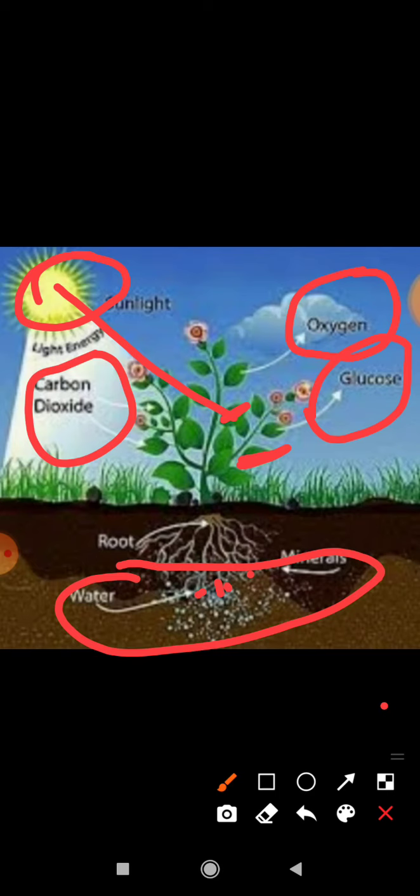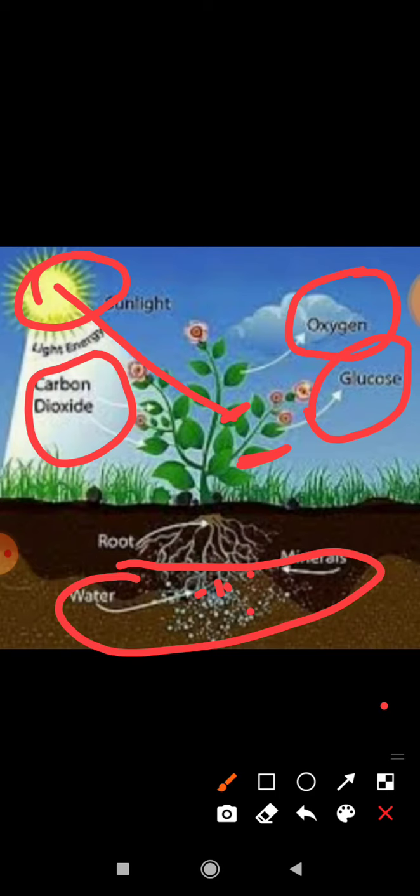And now we are going to discuss how they take these nutrients. I have told you the water and the minerals are taken by the roots from the soil, and after that the xylem vessels take the water up to the leaves.